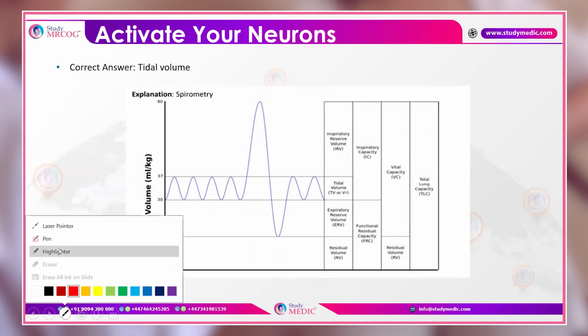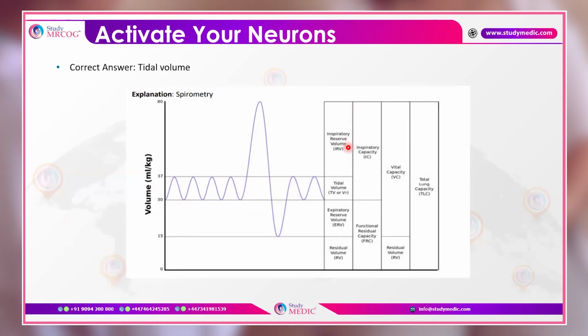So basically here it is showing tidal volume, but if you have a look at this, you should be able to understand that inspiratory reserve volume is here, this area is the tidal volume, then this is expiratory reserve volume, and this is residual volume. So these four volumes are there. If they ask what the inspiratory capacity is, it is basically inspiratory reserve volume plus tidal volume. If they ask what the functional residual capacity is, it is expiratory reserve volume plus residual volume.